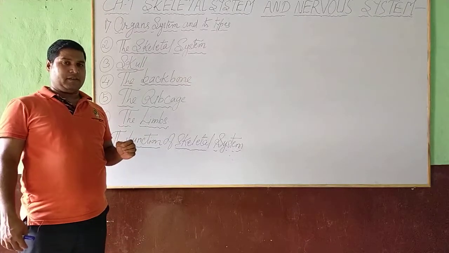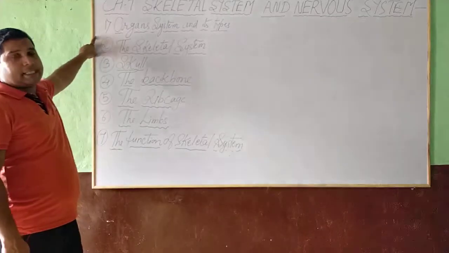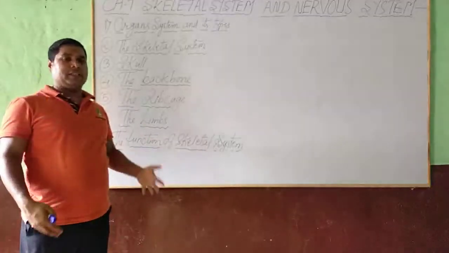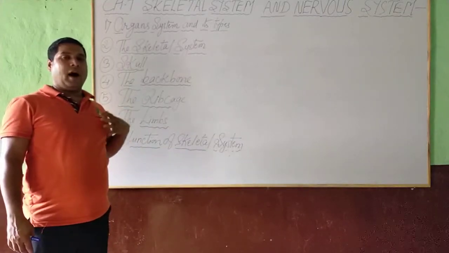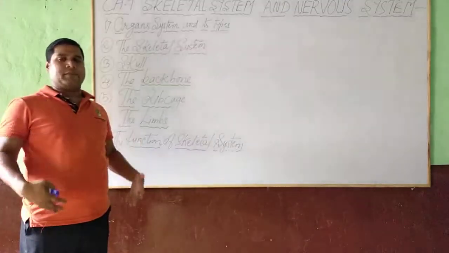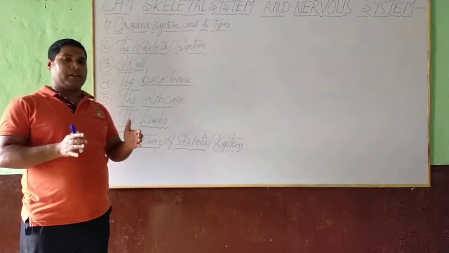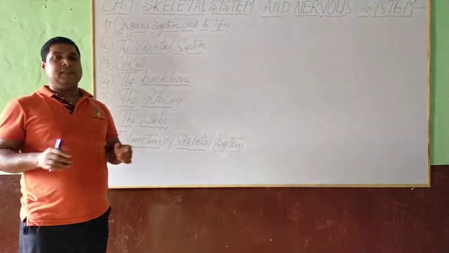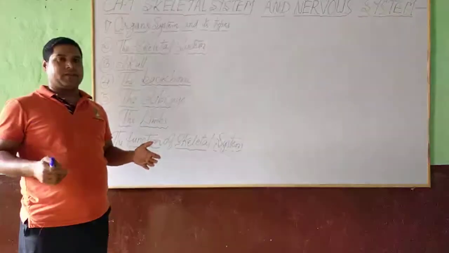Now I am going to explain point number 1, the organ system and its type. Dear student, in human body different types of organs are present. For example, lungs, heart, liver, kidney. So, organ system is defined as a group of organs that work together to perform a specific function. There are different types of organ system in human body.